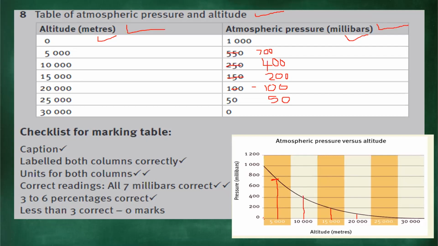I'm not sure why these figures are like this over here. I will need to research that and find out. I'll check in with the textbook. But anyway, we did it together. You're most welcome to do it on your own as well and see if maybe you'll disagree with me. But I'm pretty sure this is the 5,000 here, and as we can clearly see, it's about 700. The 10,000 is here, it's about 400 millibars. 15,000, about 200. So you're most welcome to go through it. Send me any queries if you have, and let's work it out together.